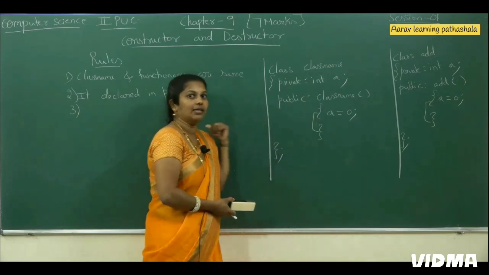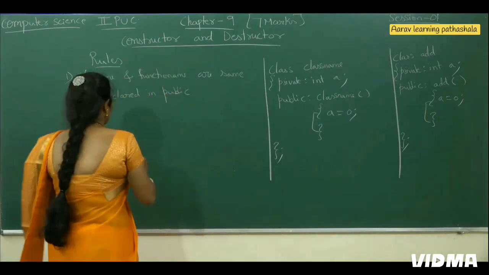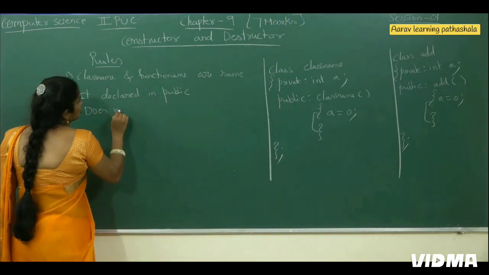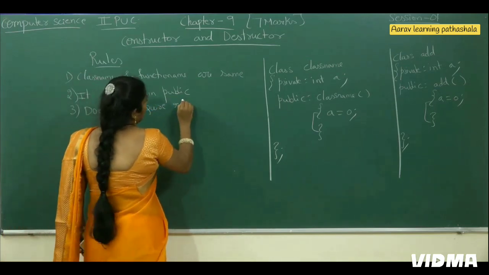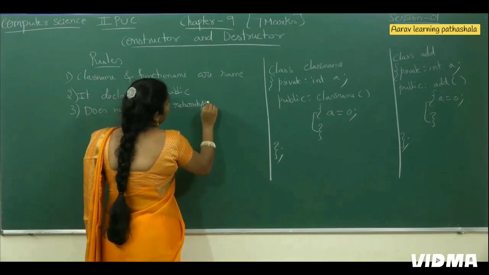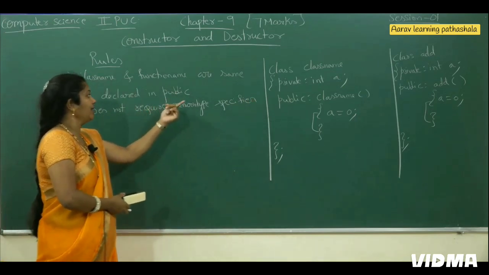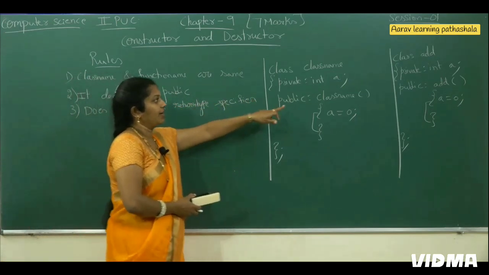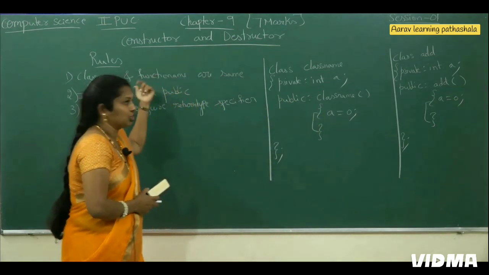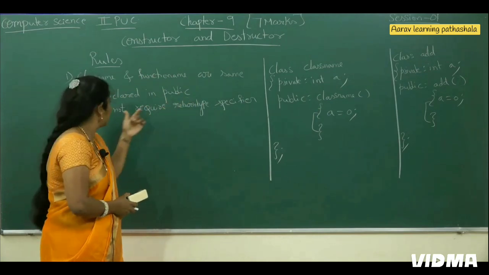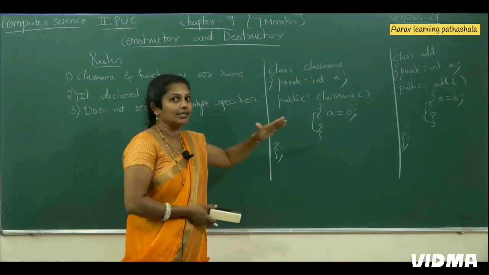But for a constructor, we do not require any return type specifier, not even void. This is the third rule to write a constructor. Class name and function name are the same. It should be declared in the public section. It does not have a return type specifier, not even void.